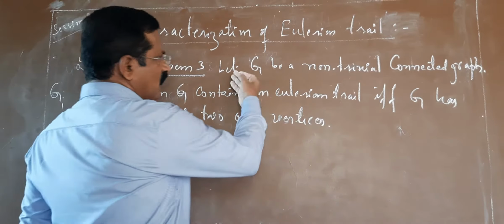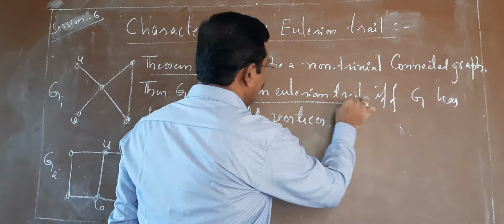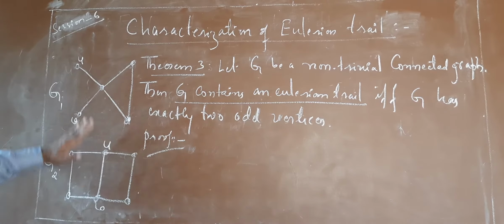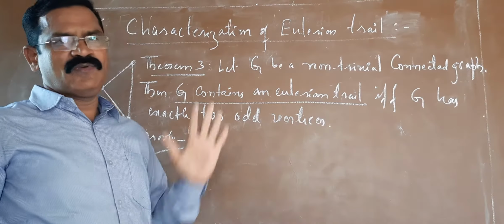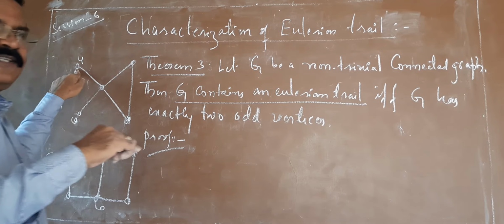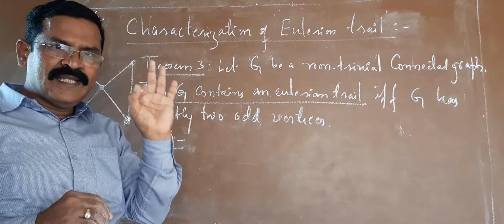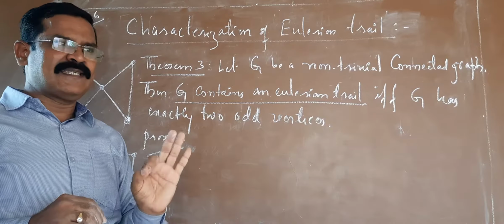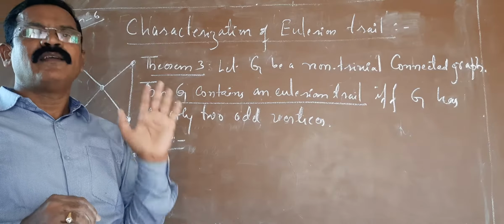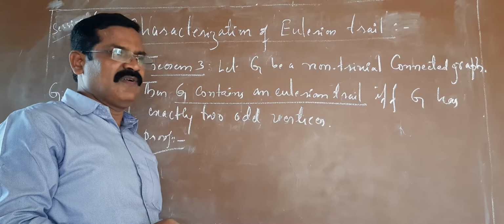First, we are considering a non-trivial connected graph. First we consider that the graph contains an Eulerian trail. Then we have to prove that the graph has exactly two odd vertices. So this is a graph which contains an Eulerian trail. One of the previous results says a graph is Eulerian if and only if all the vertices are of even degree, isn't it? That's the previous result we have recalled.